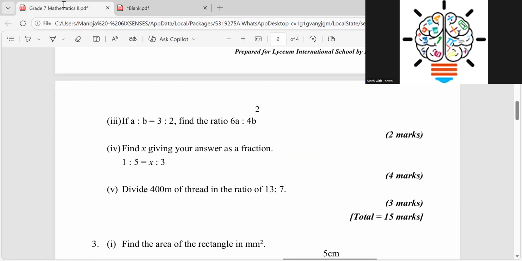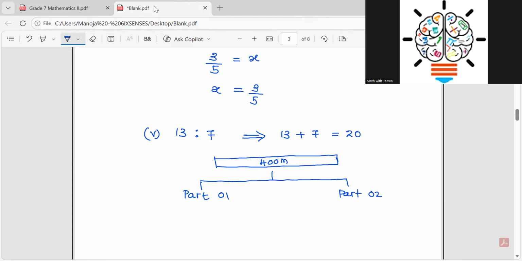The thread is divided in the ratio 13:7. So what I do: 13 out of 20 multiplied by 400, and 7 out of 20 multiplied by 400.